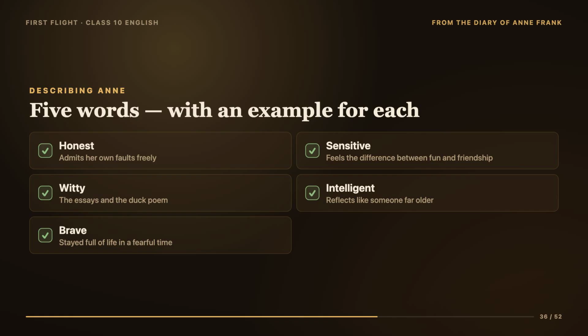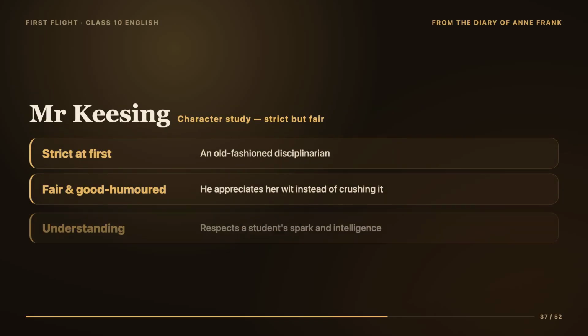Remember, all of this cleverness and humor is happening during one of the darkest times in history. To stay funny, curious, and full of life in such fear takes real courage. So when you describe Anne, use these words: honest, sensitive, witty, intelligent, and brave, and always give a small example for each.